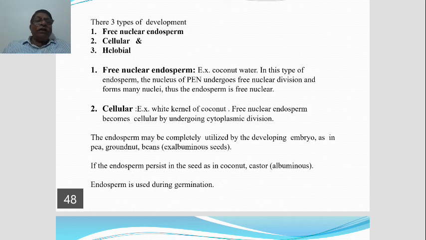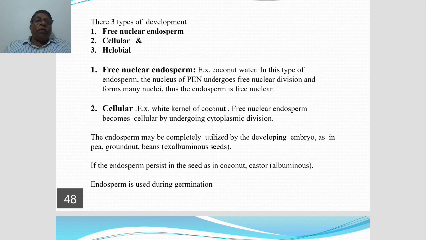Free nuclei means only nuclei are found. Here the cytoplasm will not divide. Only the nucleus divides mitotically. That's why the division is called free nuclear division. So the endosperm is free nuclear.